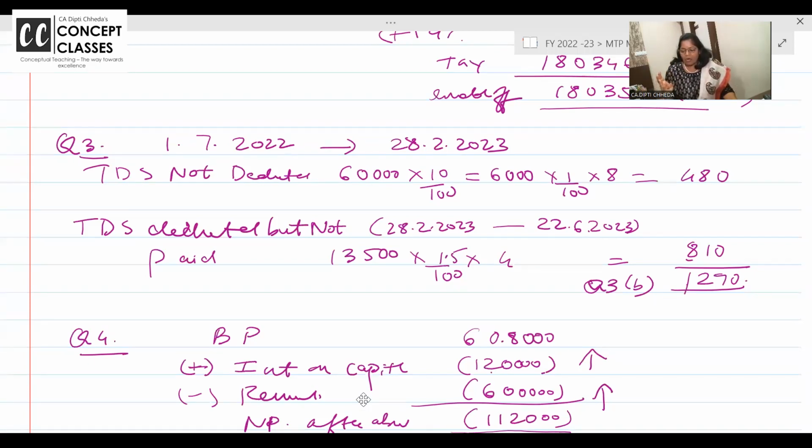July you did not pay, then August, September, October, November, December, January, February you deducted. So for 8 months. After deducting in February, you did not deposit by 7th March, then March onwards again, that is your March, April, May and June. Now is it clear to all of you? Yes, this is how it is calculated.